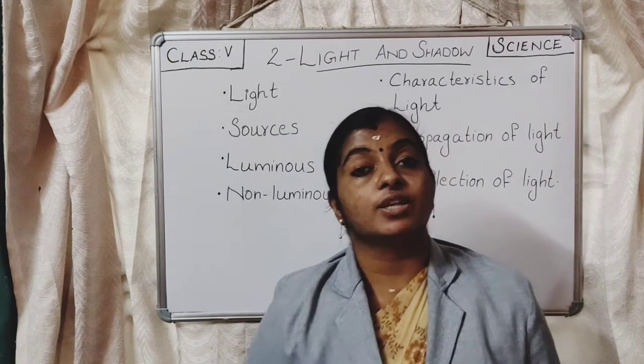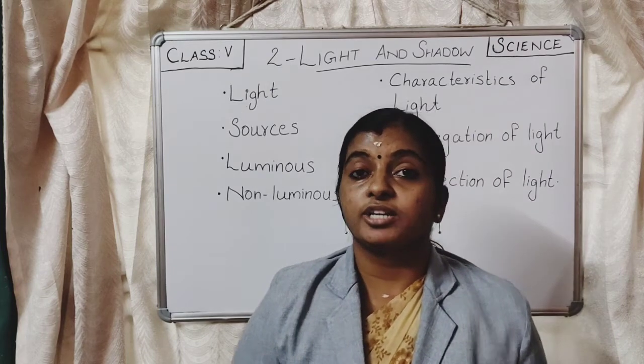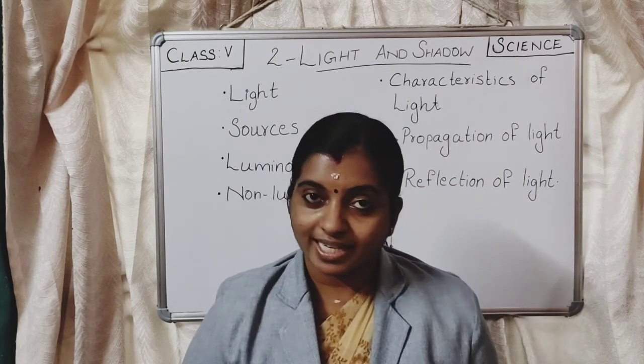That is, objects which have their own light are called luminous objects, while the objects which do not have their own light are called non-luminous objects. Is that clear for you?